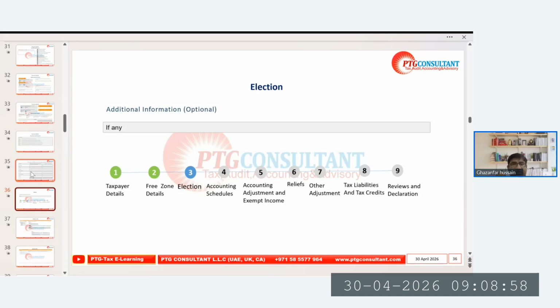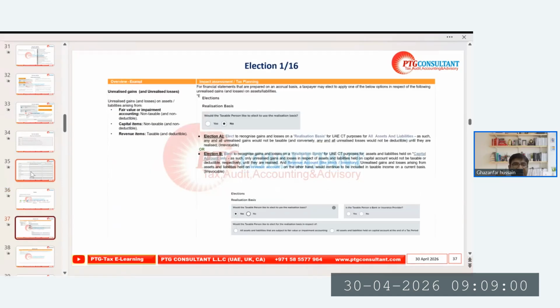Okay, so here the election we're talking about is the realization basis. Just now we will understand what the realization basis is. We will elect yes or no. If no, there is no further activity. Election A, we are calling just as a reference, we are giving the name for discussion purposes.